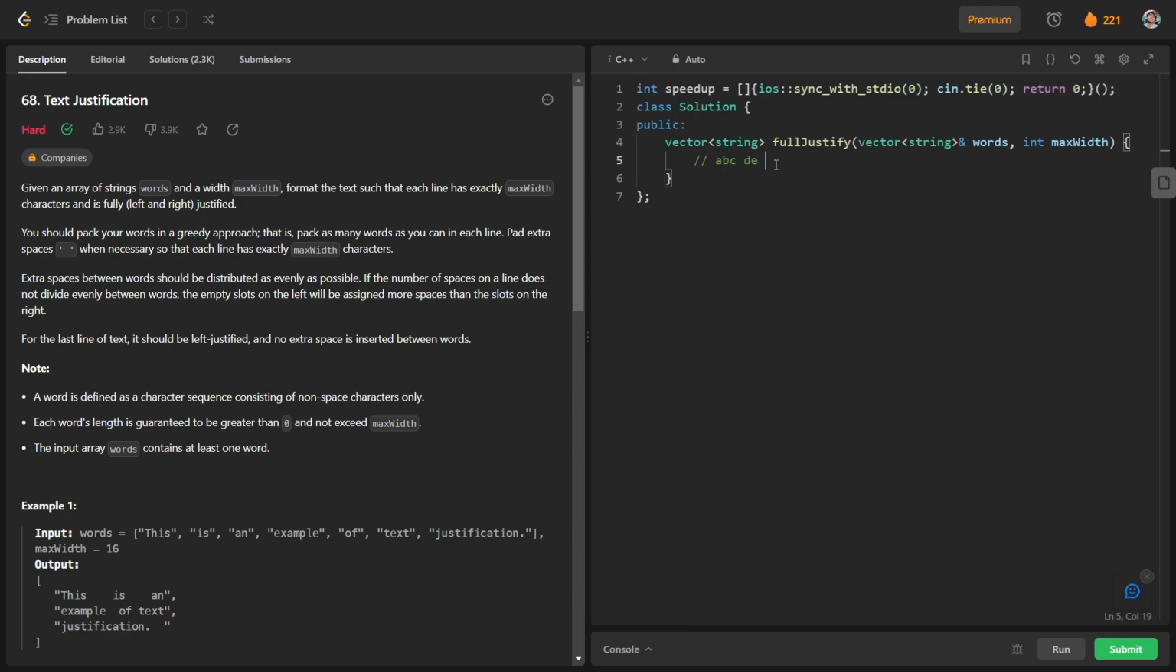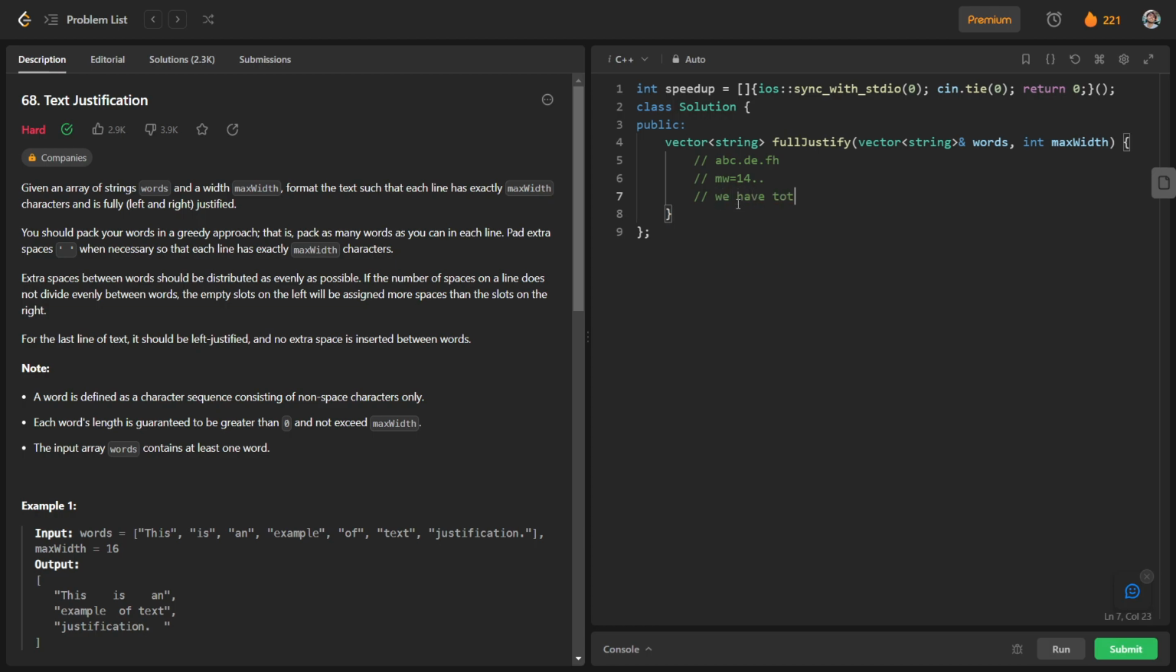Let's say we have three strings, ABC, DE and FH, and the maximum width is, let us say, 14. You can see there are three characters in the first string, two in the second and two in the third, so a total of 7 characters, and we also have two spaces, this space and this space. Let us replace these spaces with dots to avoid ambiguity. So 7 plus 2 spaces makes a total of 9 characters.